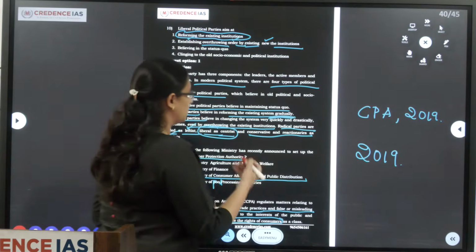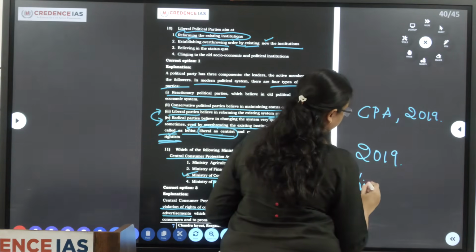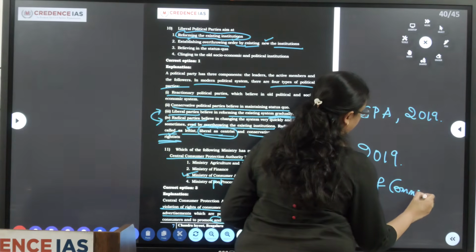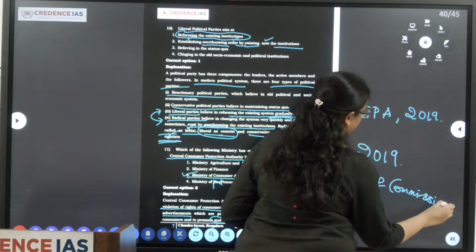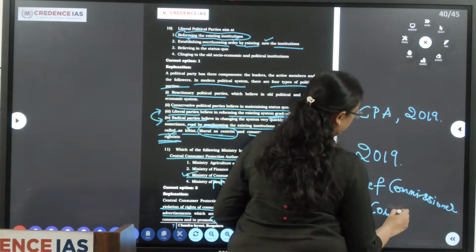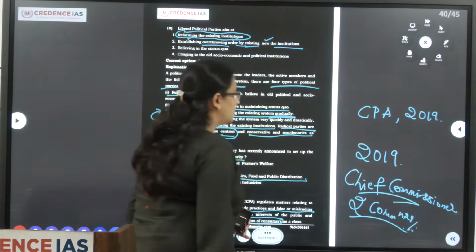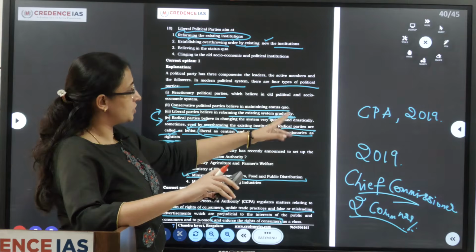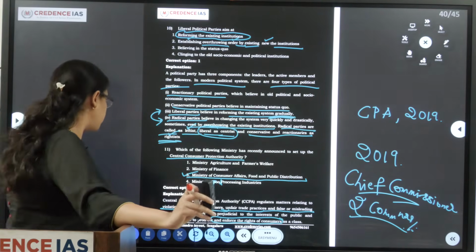It will be headed by a Chief Commissioner and 2 commissioners. It is headquartered in New Delhi, set up in 2019 under the Consumer Protection Act 2019.